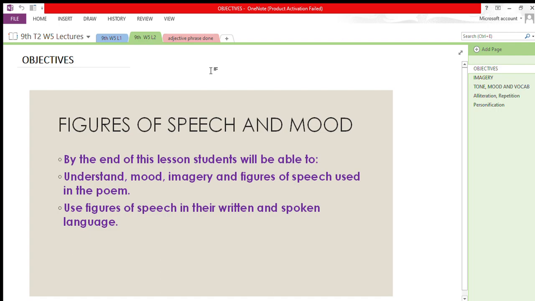Today we'll continue with yesterday's topic, Stopping by Woods on a Snowy Evening, and today we'll see what different figures of speech are used in the poem and what the theme of the poem is. By the end of this lesson, you'll be able to understand mood, imagery, and figures of speech used in the poem, and you'll be able to use them in your real life, in spoken and written expressions.